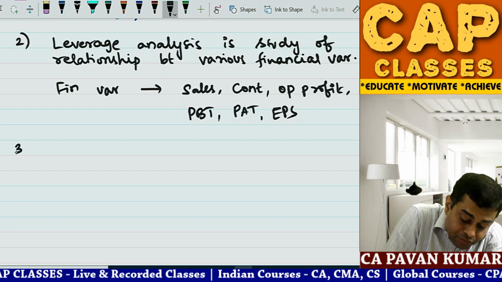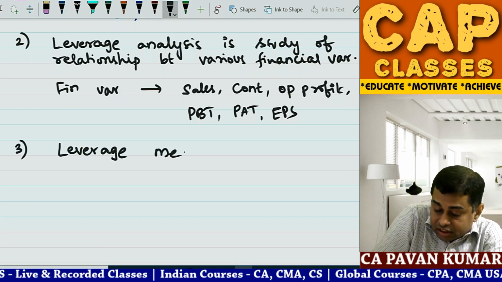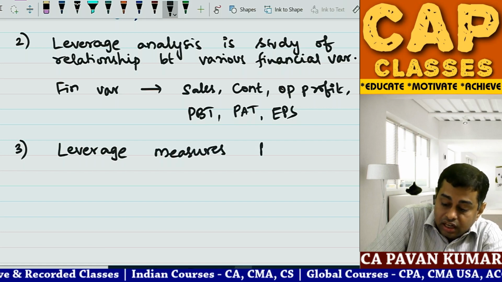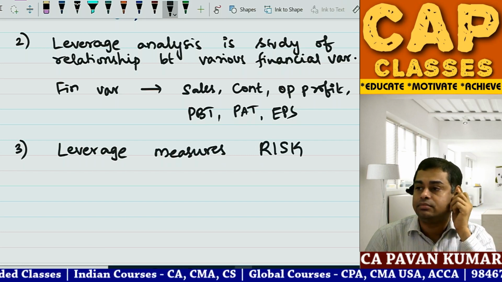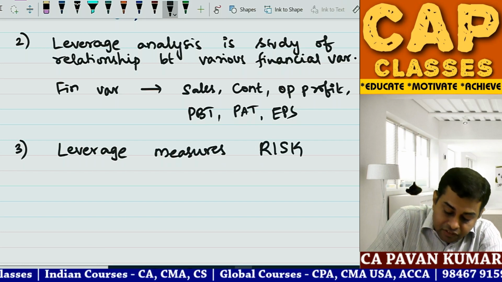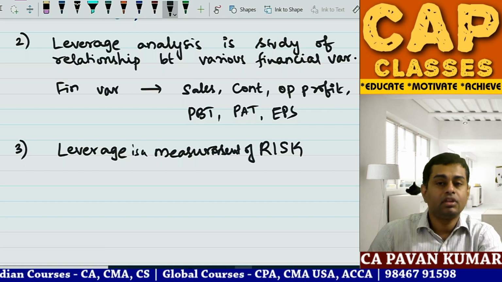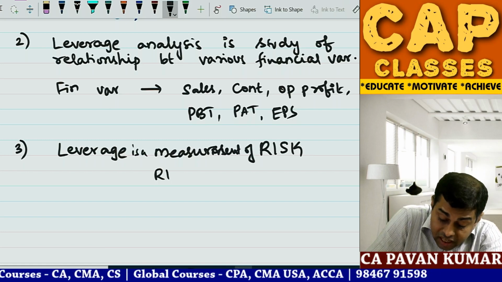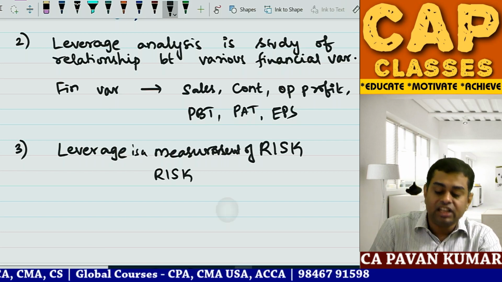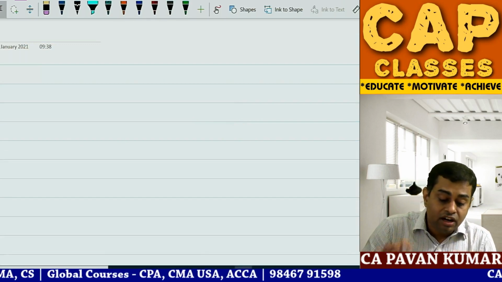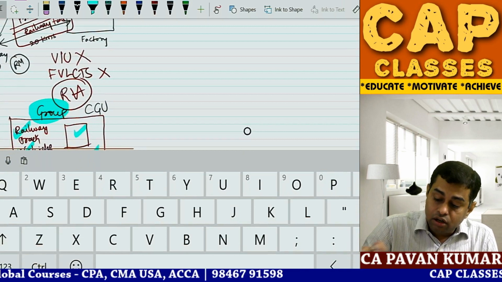Point number three, leverage measures risk, or leverage is a measurement of risk. Now, risk in business comes from many ways, but in leverage analysis, predominantly we cover two types of risks.